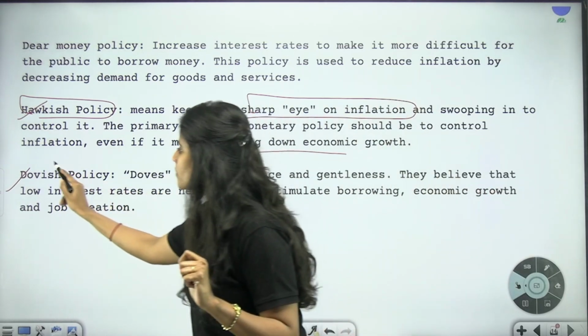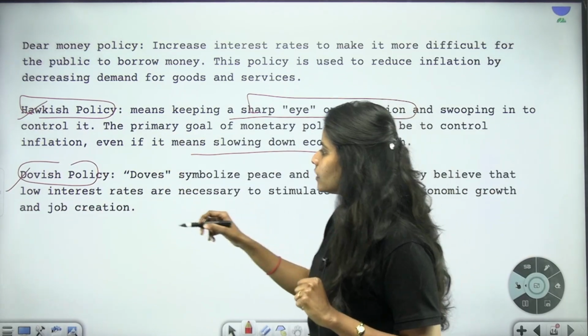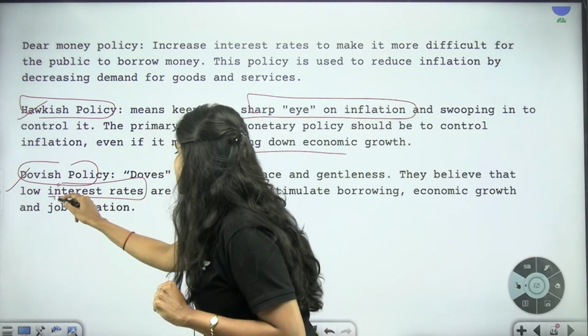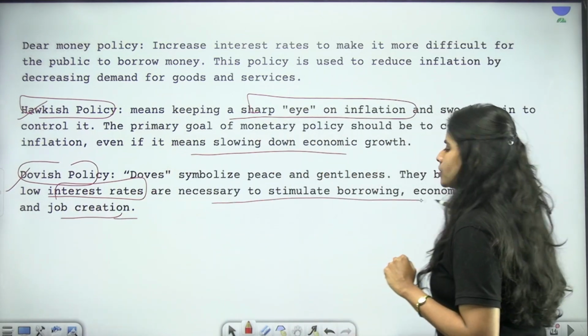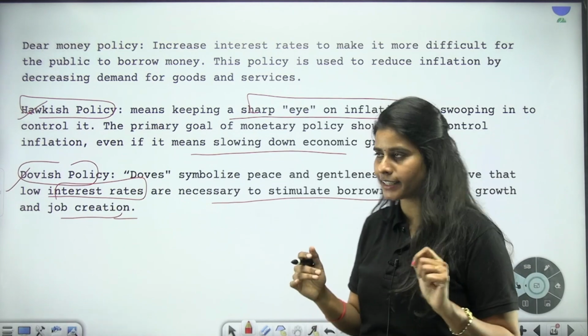And the dovish policy is something totally opposite to this hawkish policy. It's quite liberal, and here the interest rates will be lowered so as to enable production, so as to enable borrowing, so as to enable job creation in the economy.